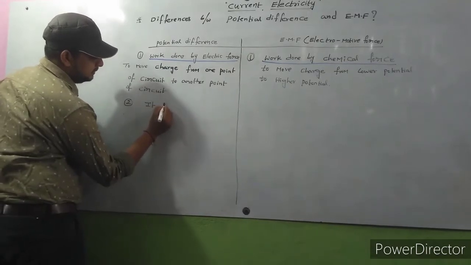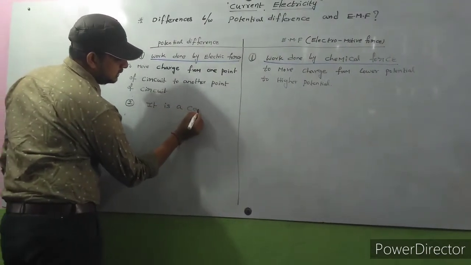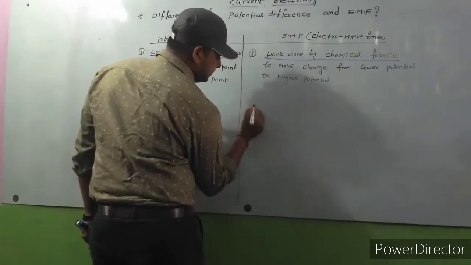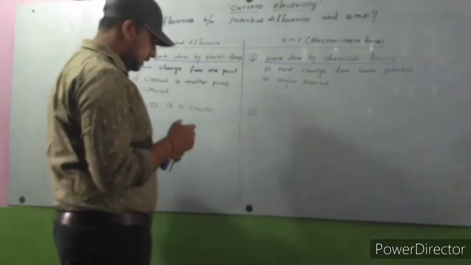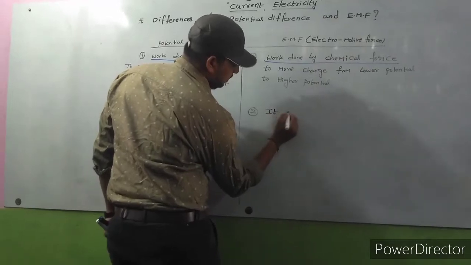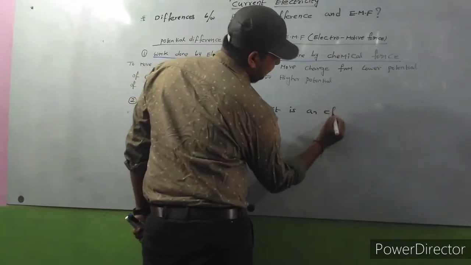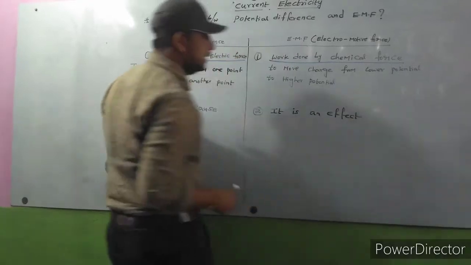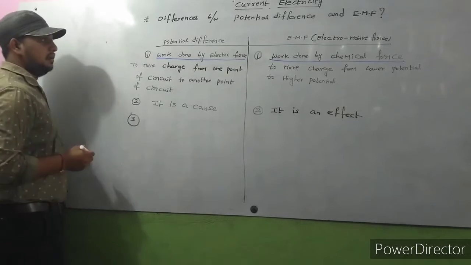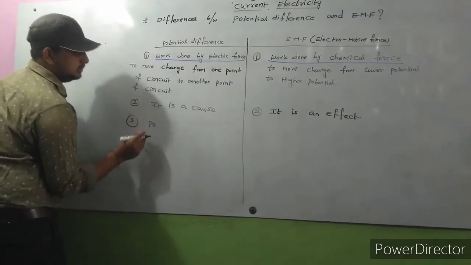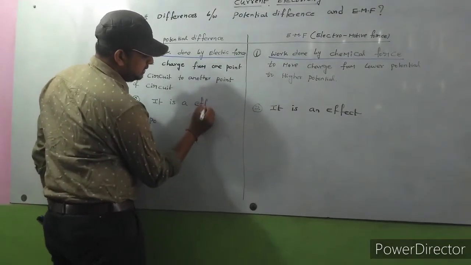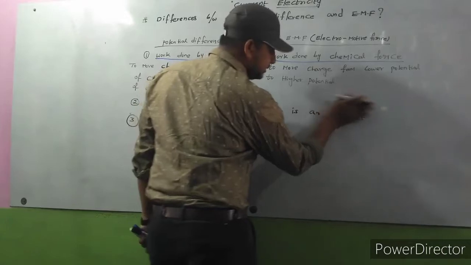Next, point number 2. EMF is a cause. Potential difference is an effect.